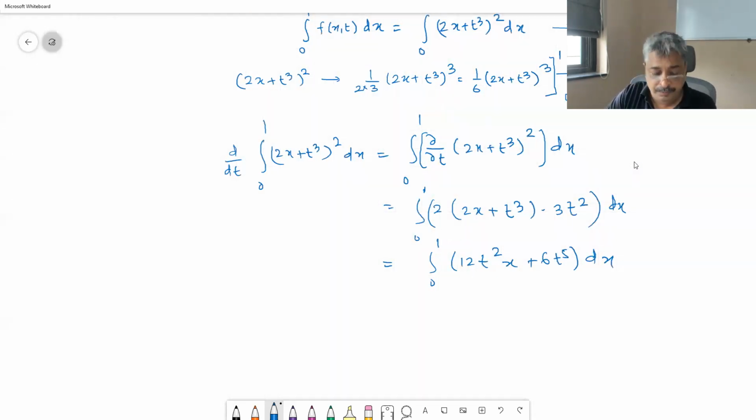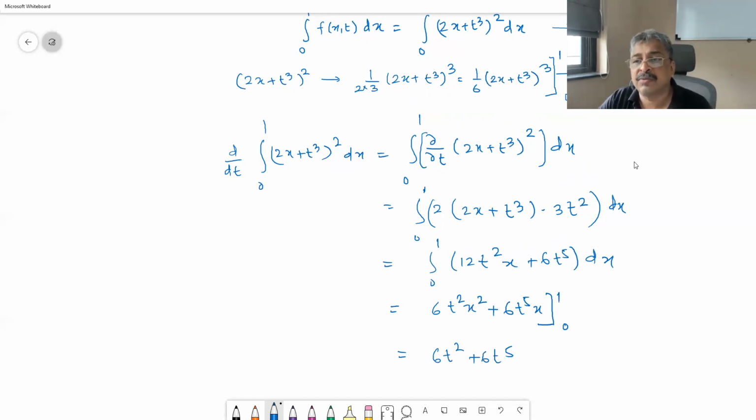which is equal to the antiderivative of that, 6t^2 x^2 + 6t^5 x, to be evaluated from 0 to 1, that is 6t^2 + 6t^5, and if we differentiate this we get 6t^2 + 6t^5.